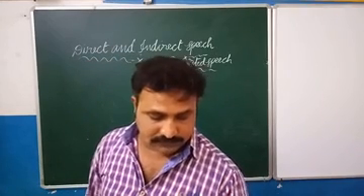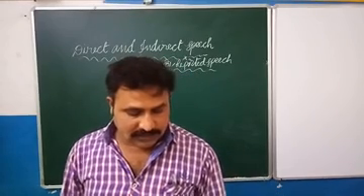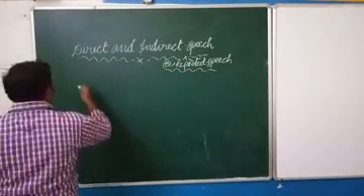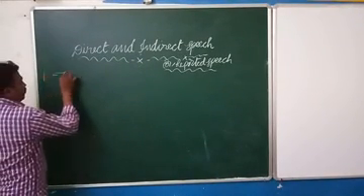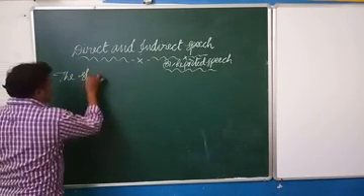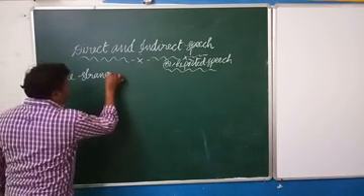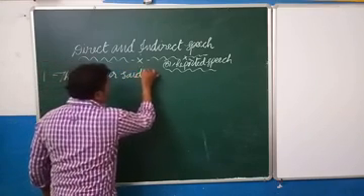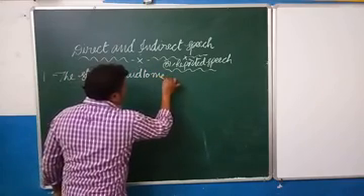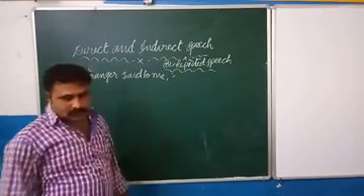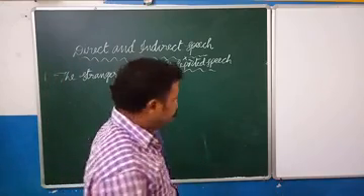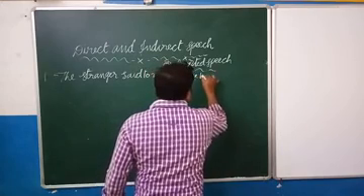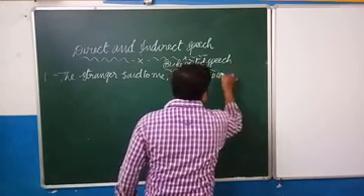So for example, the first one: The stranger said to me, "Please help me."